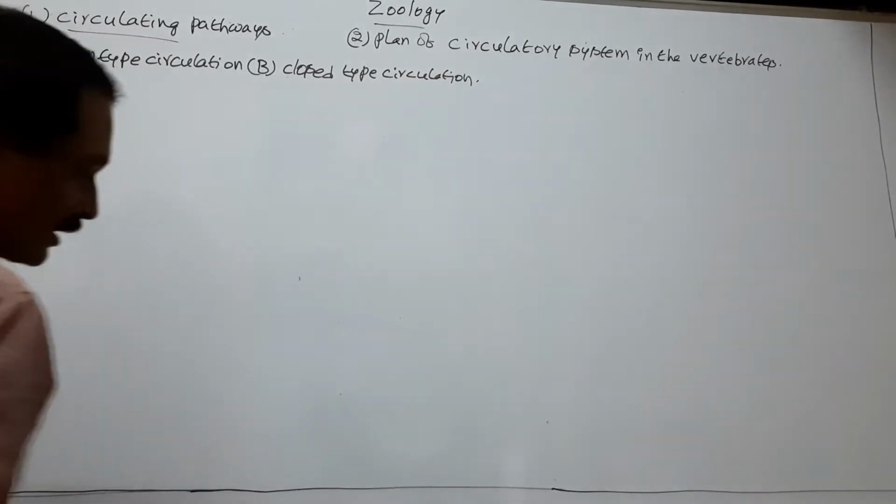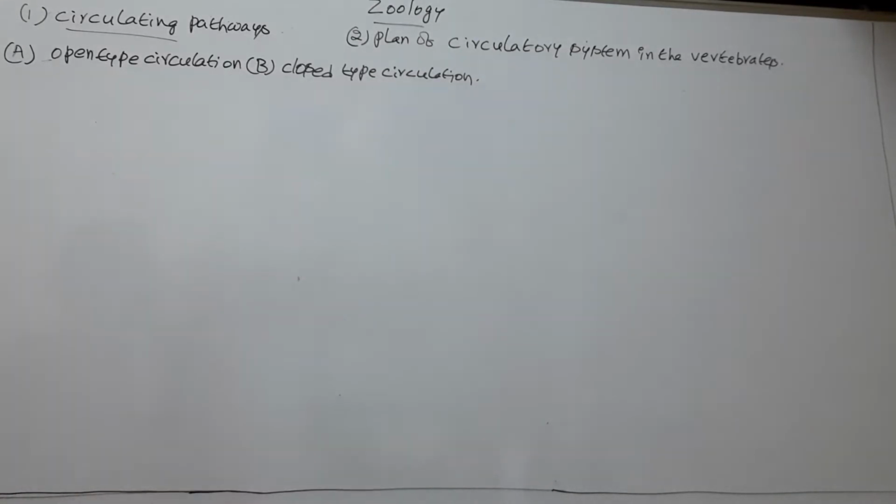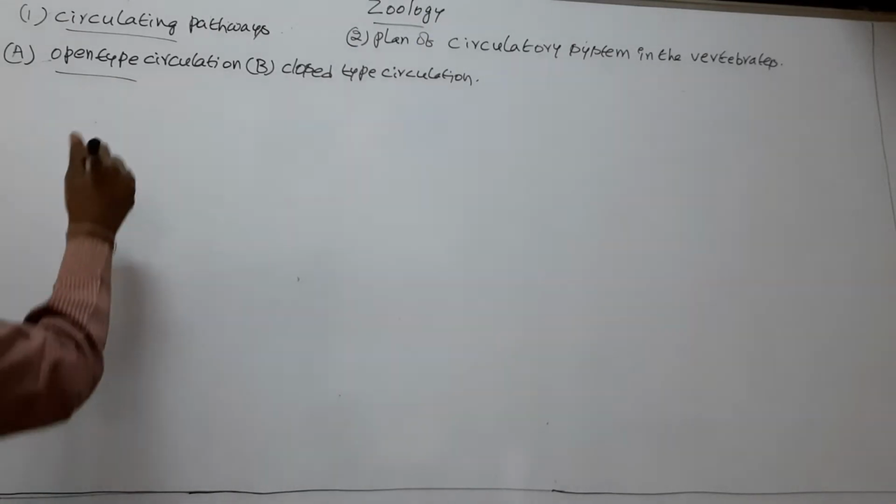So the circulatory patterns are two types, open type circulation and closed type circulation. First we discuss about the open type circulation.